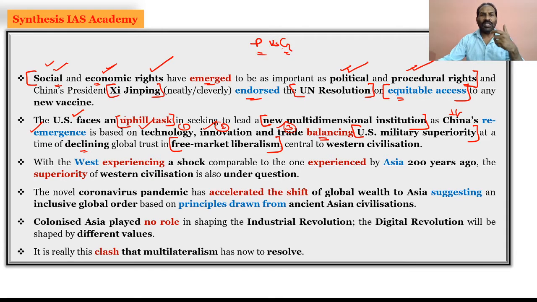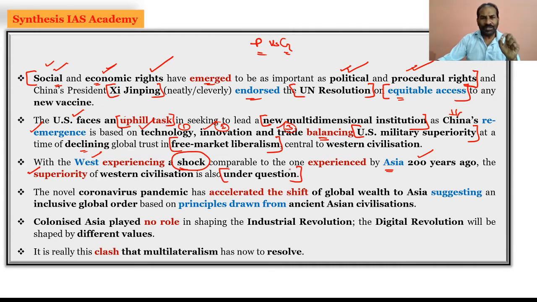So China is re-emerging with technology, innovation and trade, and the West is definitely experiencing a shock. The way Asia experienced the shock of Western superiority 200 years ago, now the West is experiencing a kind of shock from the superiority of Asian or Chinese products in the West and in Europe. So the superiority of Western civilization is under question now.